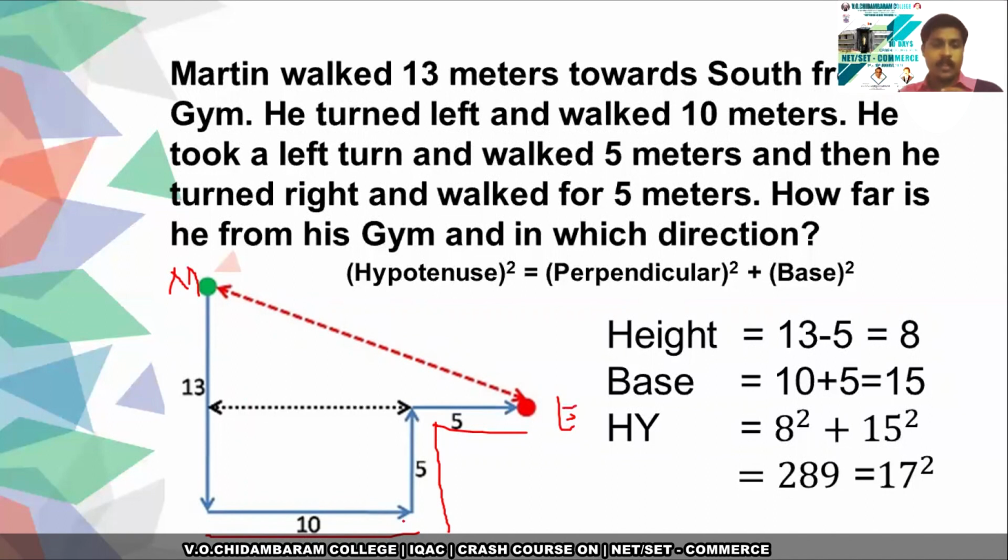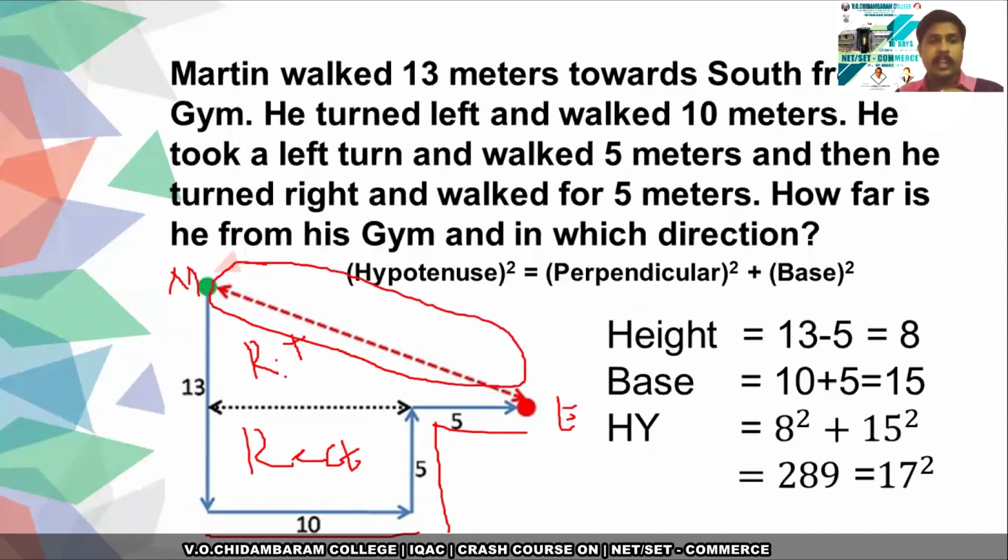Now we are going to cut this particular pictorial diagram into two shapes. One is a rectangle, another is a right angle triangle. Now the distance between the starting and end points lies in the right angle triangle.